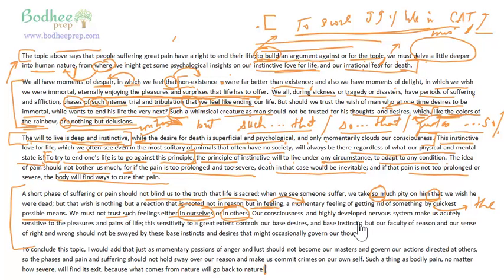Our consciousness and highly developed nervous system make us acutely sensitive to the pleasures and pains of life. Our consciousness, one thing, and highly developed nervous system, the second thing, and therefore we have a verb which is plural. Our consciousness and highly developed nervous system make us acutely sensitive to the pleasures and pains of life. This sensitivity to a great extent controls our base desires. Base means basically lower desires, lower form of desires, and base instincts.